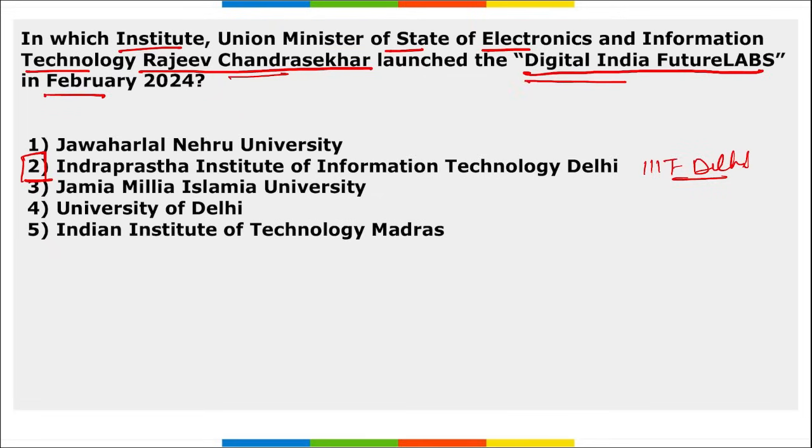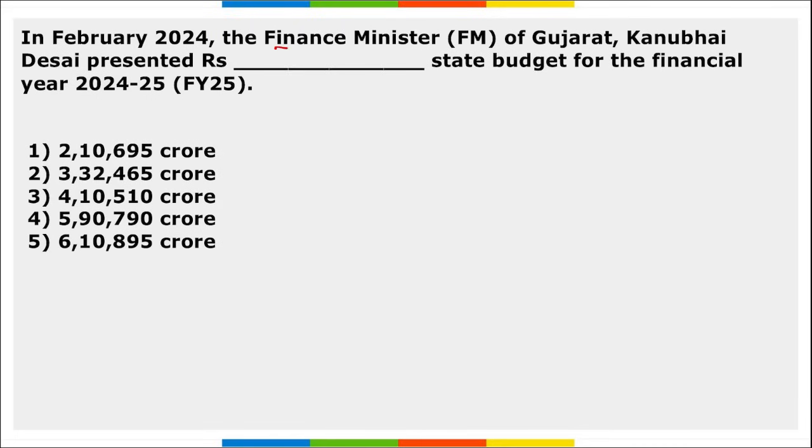Here the Minister of State also addressed the Digital India Future Labs Summit 2024. This was also held at IIIT Delhi on 3rd February, and this summit focuses on catalyzing the next generation of electronic systems design. Next, the Finance Minister of Gujarat, Kanubhai Desai, presented the state budget for the financial year 25. It was worth 3,32,465 crore rupees.